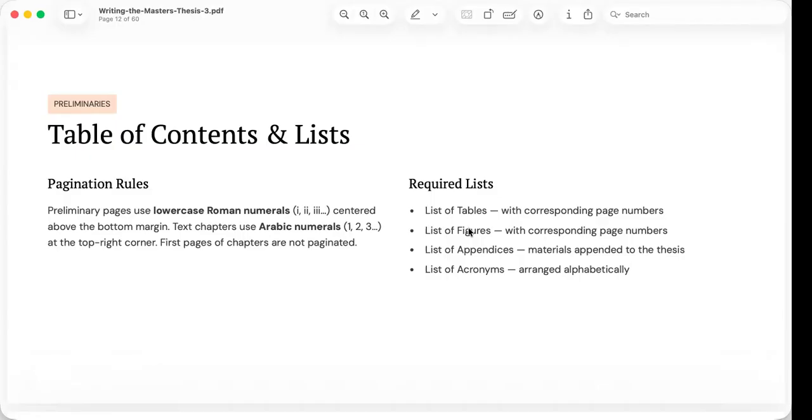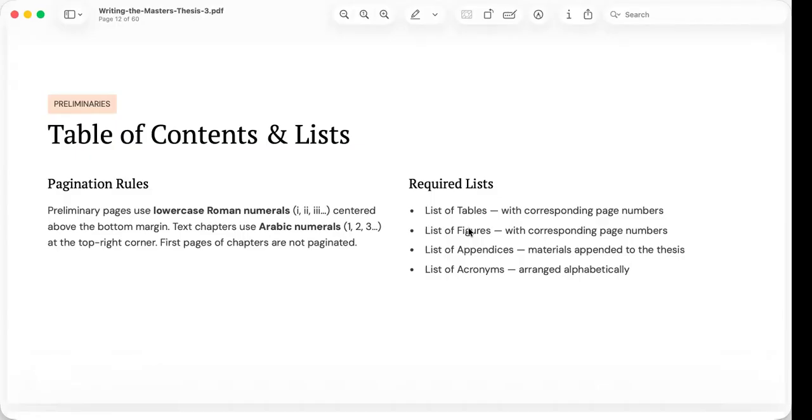One important feature discussed is the pagination rule. The preliminary pages use lowercase Roman numerals, such as you can see in this slide: i, ii, and iii. These page numbers are usually centered near the bottom of the page.